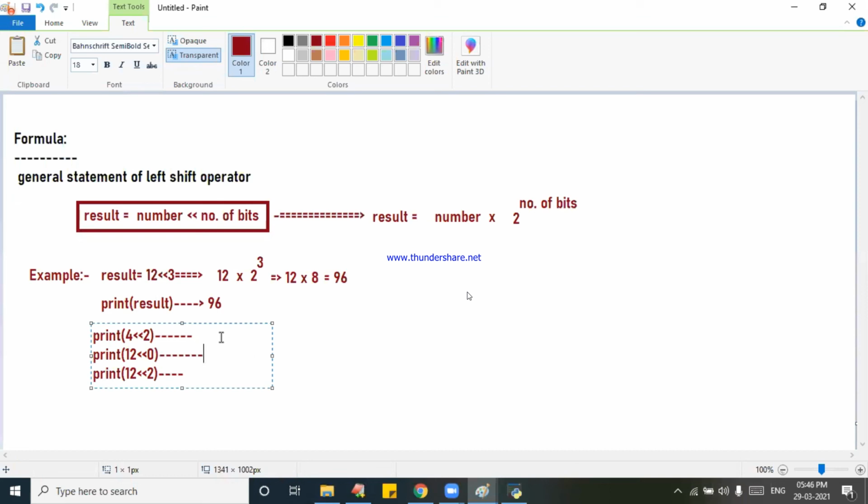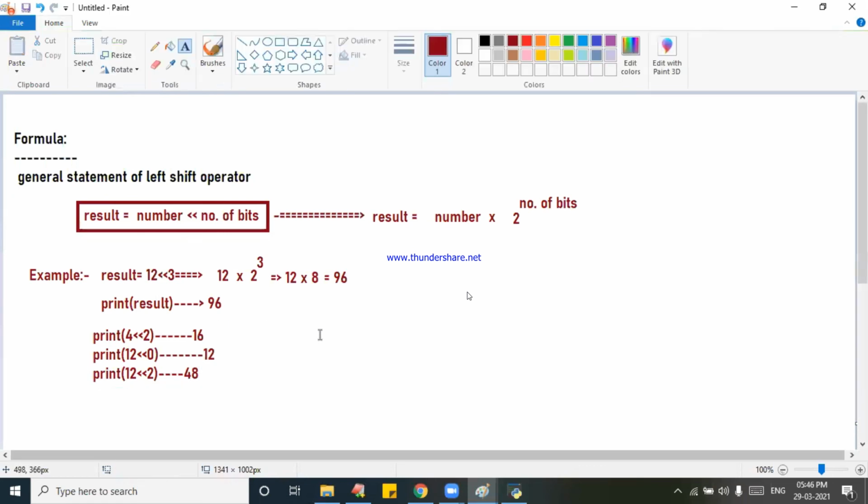Right. So answer is 16. Next answer is 12. The answer is 48. That's it. With the formula. Perfect.